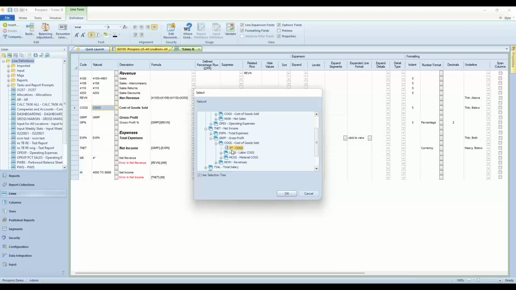So for wildcards, we have the asterisk and we have question marks, and that is summarizing our cost of goods sold. So if you ever added a new account that started with a 5 for cost of goods sold, this would pick it up automatically. You don't have to come back and make any changes to the line set or the tree definition because we're using wildcards.